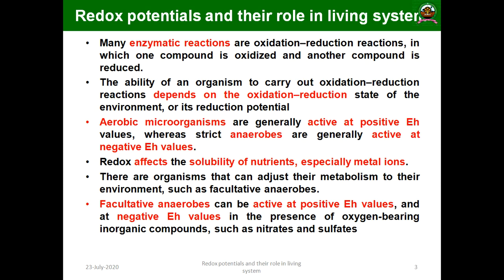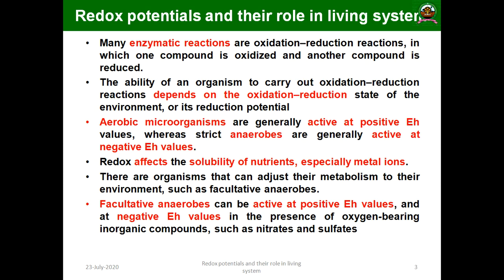Facultative anaerobes are organisms able to live in the presence or absence of oxygen. They can be active at a generally positive EH value and similarly at a negative EH value in the presence of oxygen bearing molecules such as nitrates and sulfates.